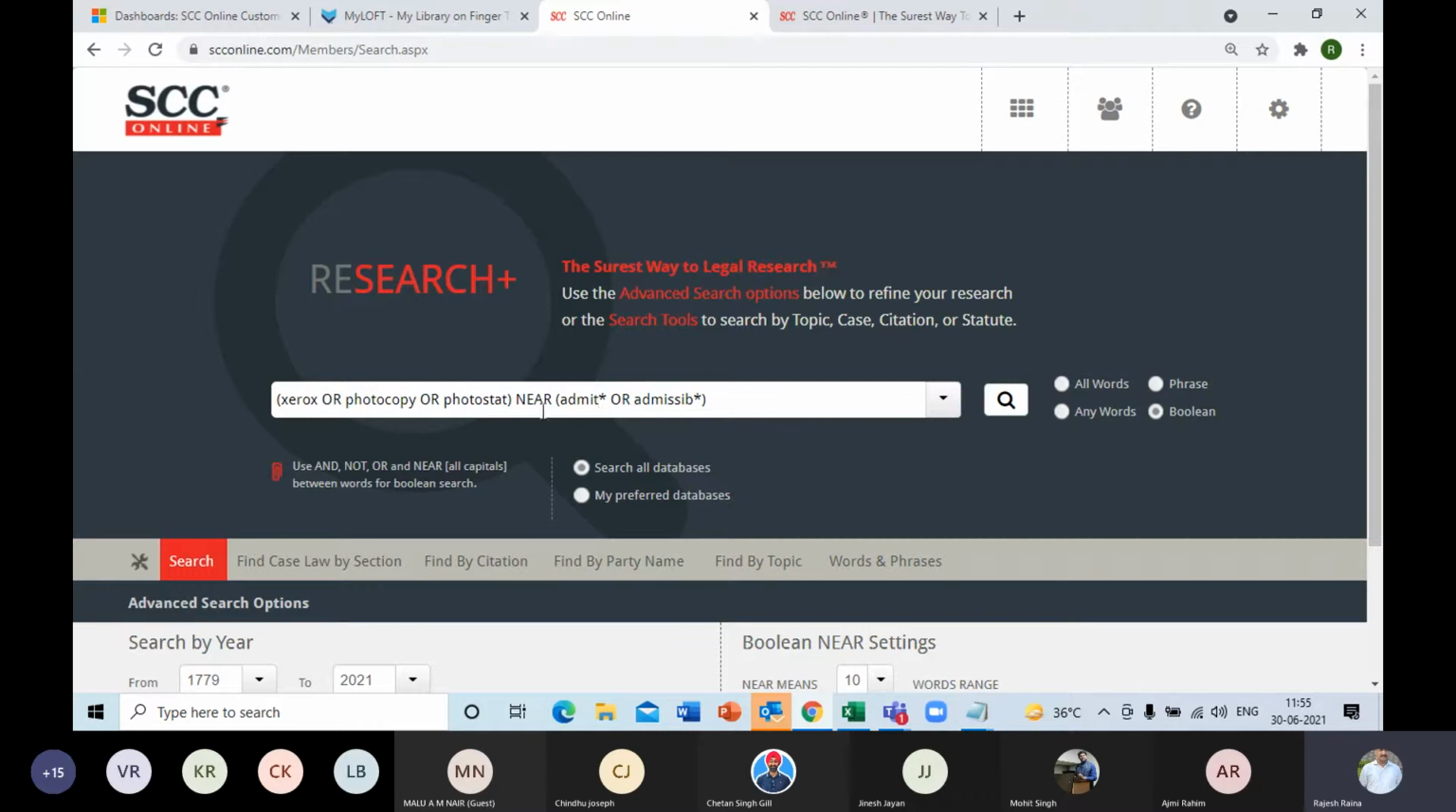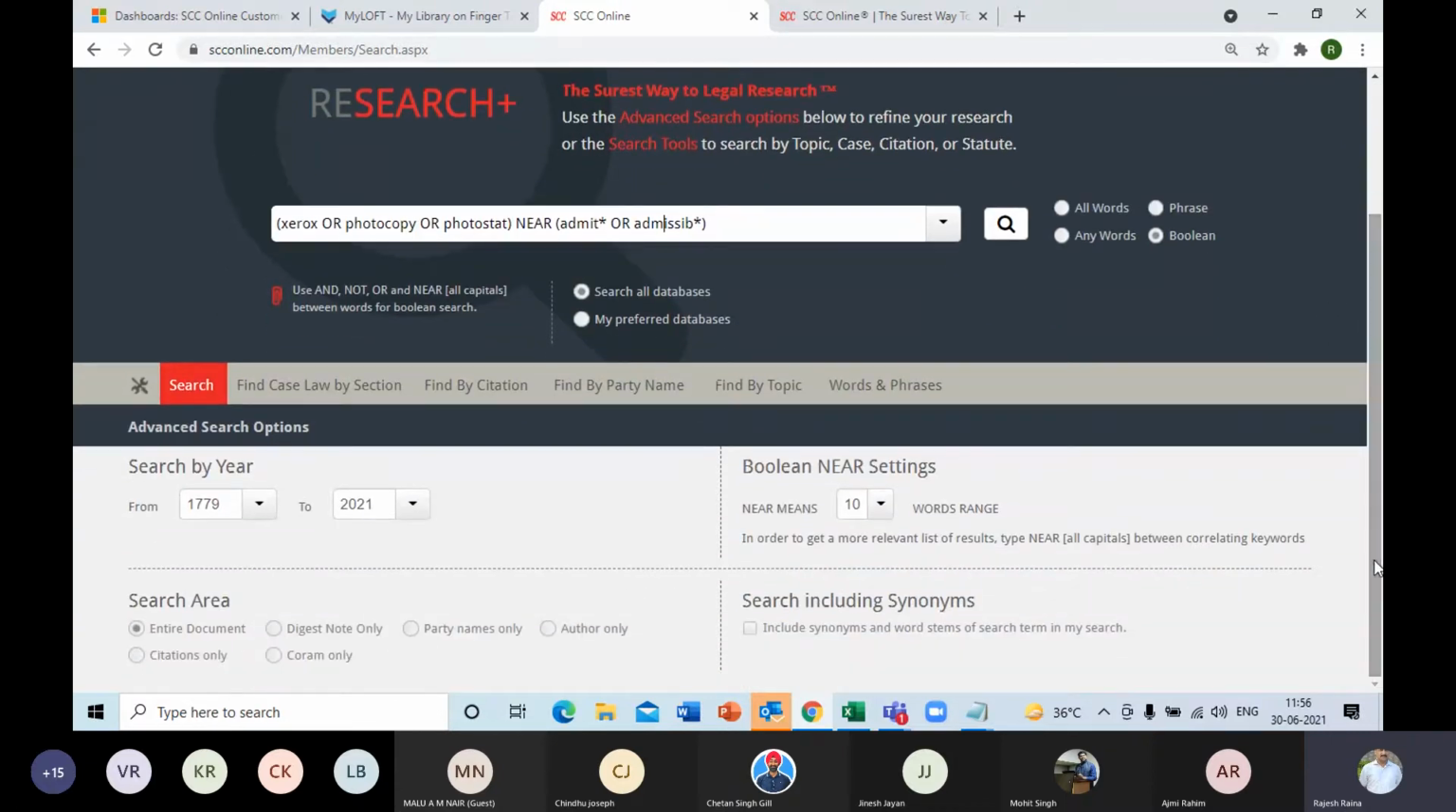And of course, these combinations of the Xerox as well as this admissibility, they should also appear nearby so that they are part of a sentence. I have not entered the entire sentence because the software will look for the exact match and I'll miss out on a lot of maybe judgments. So therefore, I'm focusing on the main keywords, and in between I am putting the near operator and it will search nearby. And how much nearby? If you just scroll down, it will show you the near setting is 10 words range.